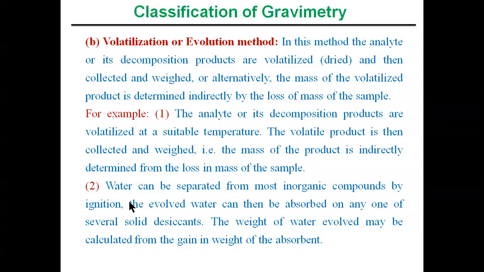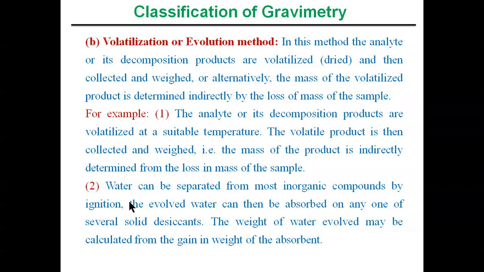So here are the examples. The analyte or its decomposition products are volatilized at a suitable temperature. The volatile product is then collected and weighed. The mass of the product is indirectly determined from the loss in the mass of the sample. So this is simply the first example.